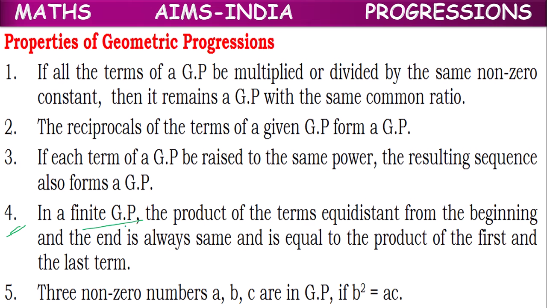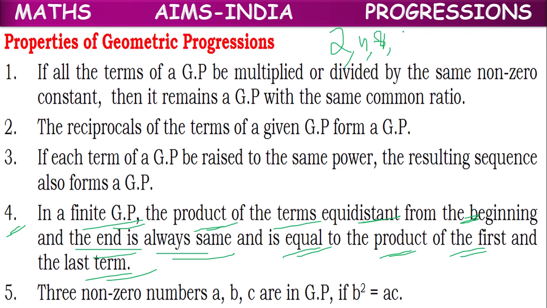Next, in a finite GP, the product of the terms equidistant from the beginning and the end is always the same and is equal to the product of the first and last term. Take 2, 4, 8, 16, 32, 64. The product of the first and last term is 2 into 64.